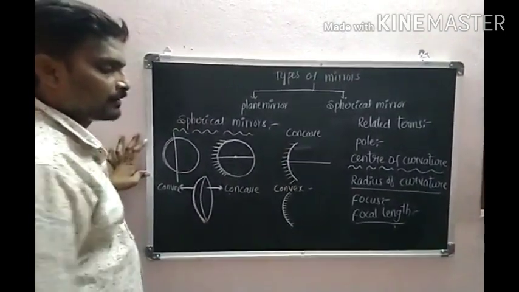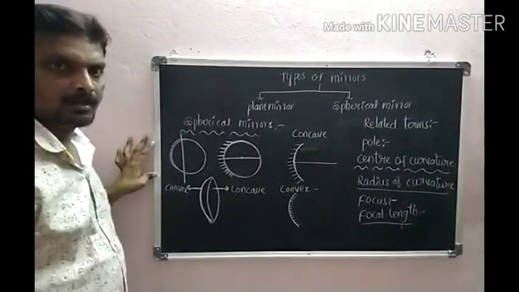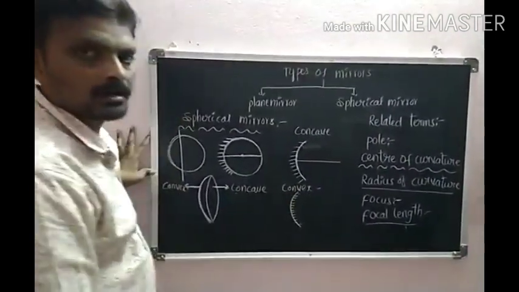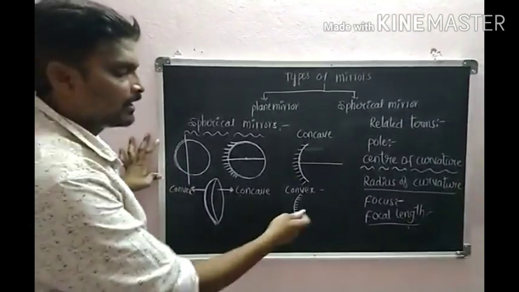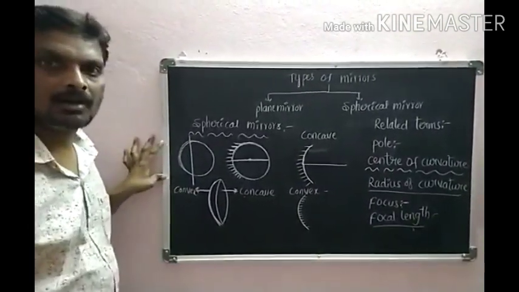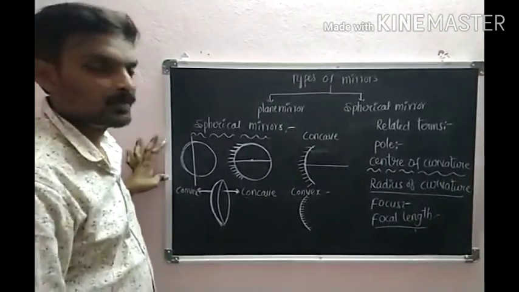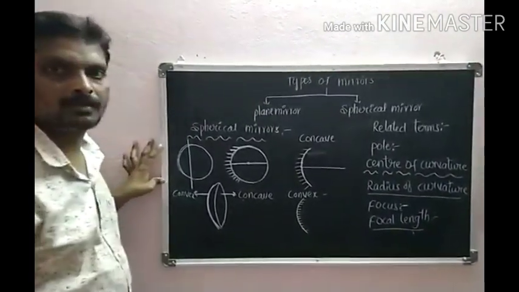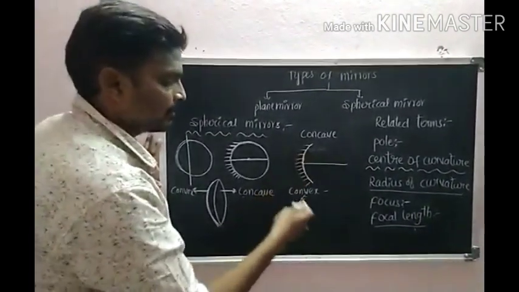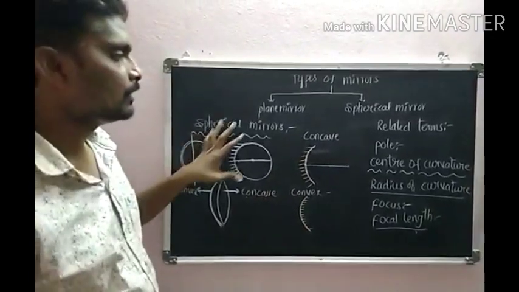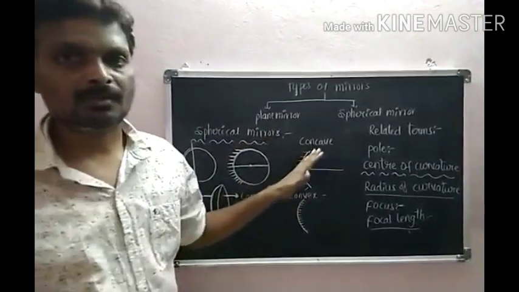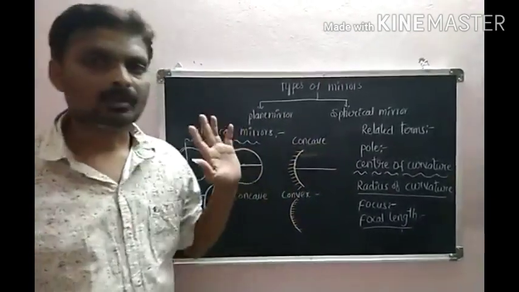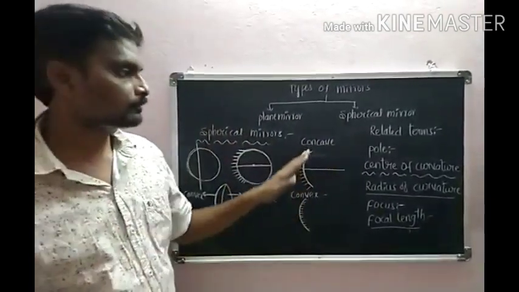Next, the convex mirror. What is a convex mirror? If the convex surface acts as a reflecting surface and the concave is silvered, concave is painted, then this mirror is said to be a convex mirror. Concave mirror and convex mirror. So these laws of reflection are applicable to these spherical mirrors also, concave mirror and convex mirror.